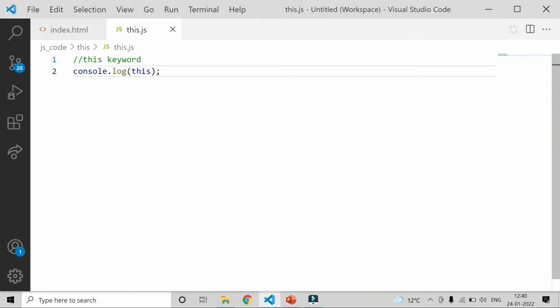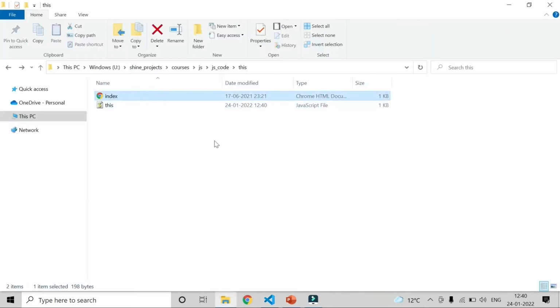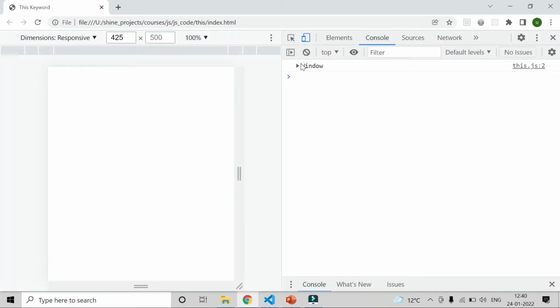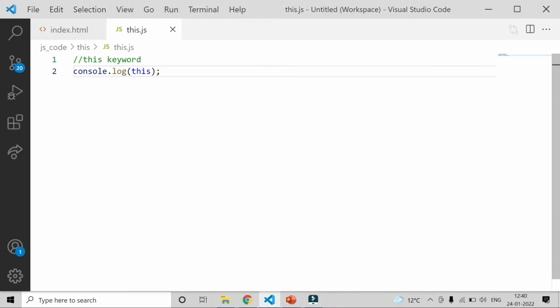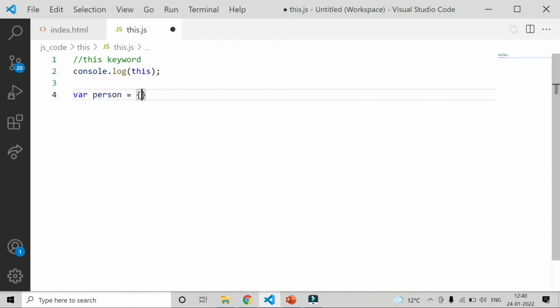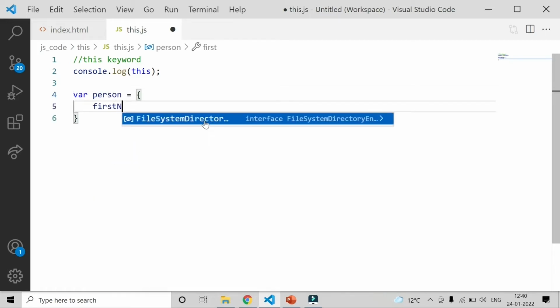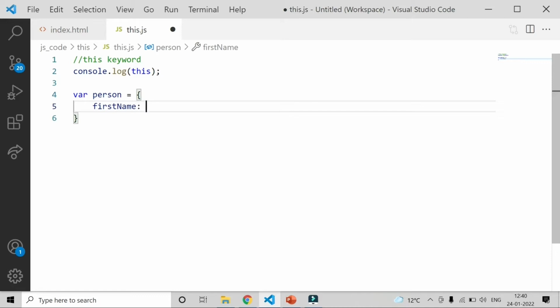In this case, it is going to refer to the owner global object, which is nothing but our window. Window is the global object, which we have already seen in the BOM. So this is what it is going to refer to over here. Now, let's say I have an object person. This time, let's say first name Alex.